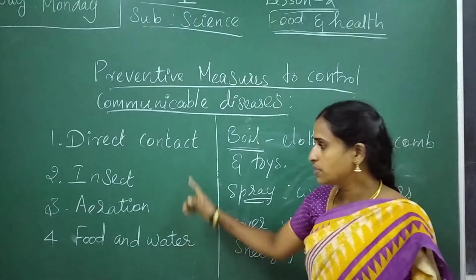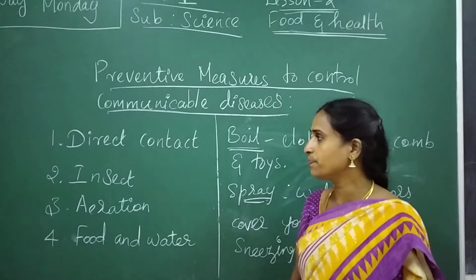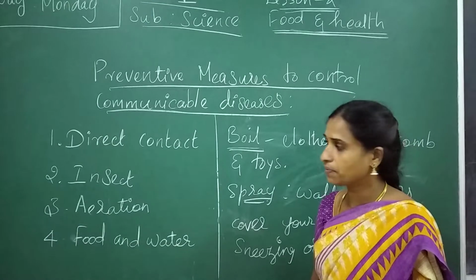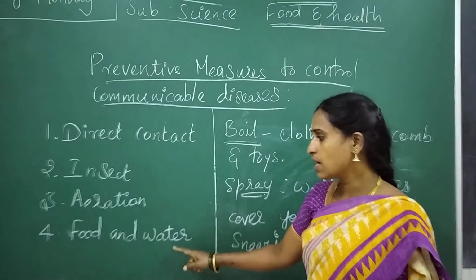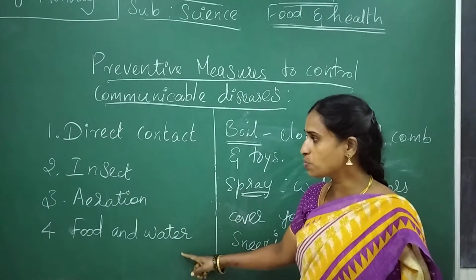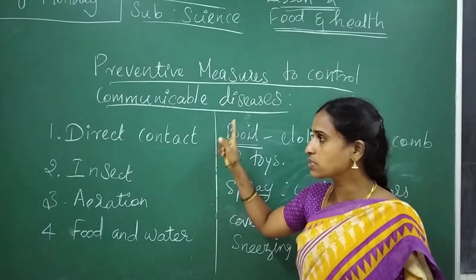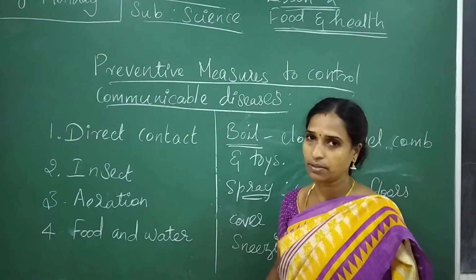Listen, I have written four things here on the board: direct contact, insects, aeration, as well as food and water. Especially through these ways, communicable diseases are spread. So, first, direct contact.